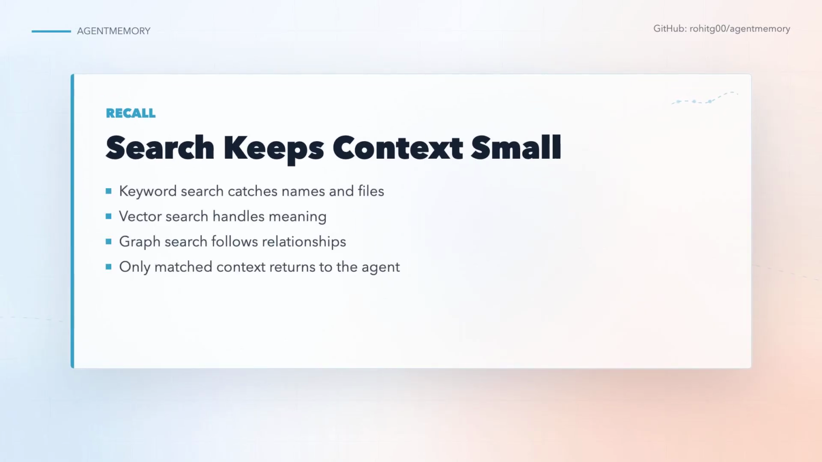Recall is built as hybrid search. BM25 catches exact terms and file names. Vectors help with semantic matches. The graph path can follow relationships between concepts. Those signals are fused before context gets injected back into the agent. That means the memory server does not need to dump everything into the prompt. It returns the small set of things that match the current job.